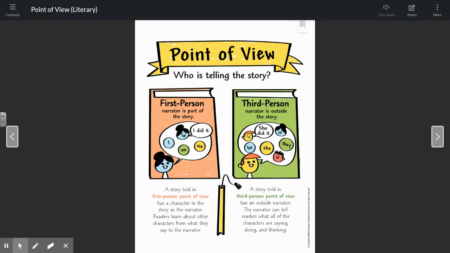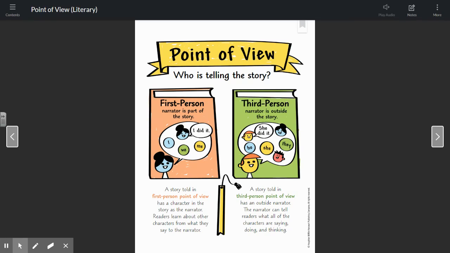So let's take a look at this chart, and we're going to see on the red book that we have first person point of view, and on the green book we have third person point of view. So let's start with the red book, first person point of view. The first person point of view is when the narrator is part of the story. A story is told in first person point of view because the character in the story is a narrator, and readers learn about other characters from what they say or what they do to the character in the story.